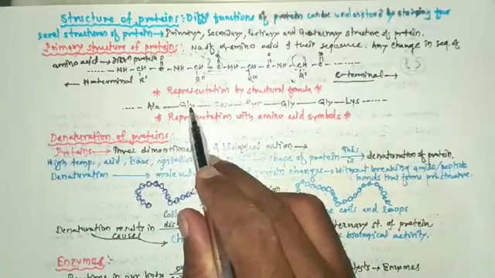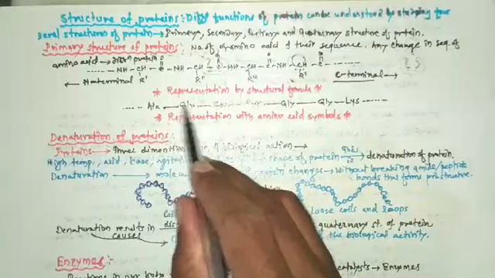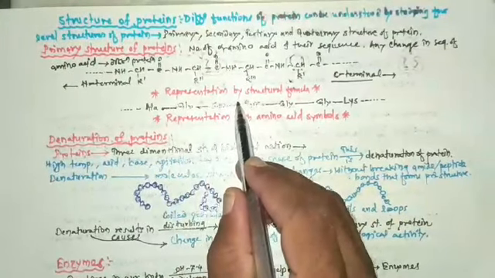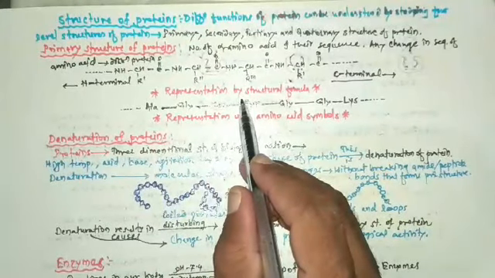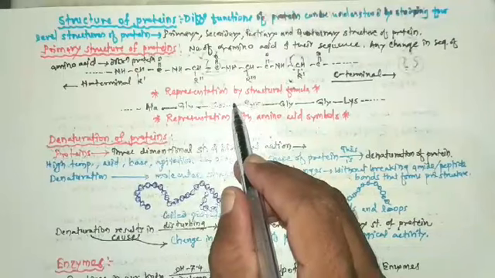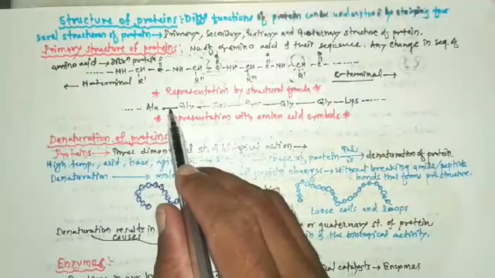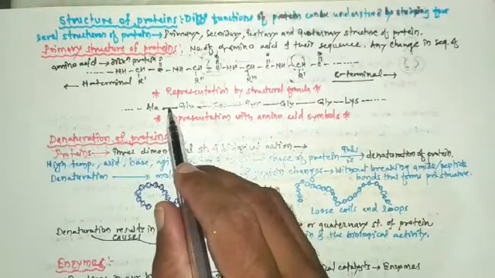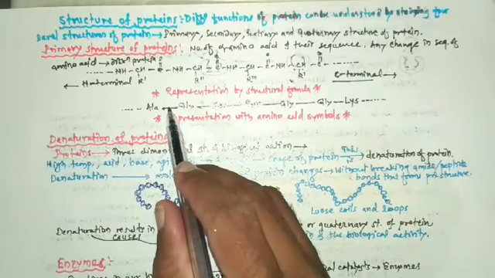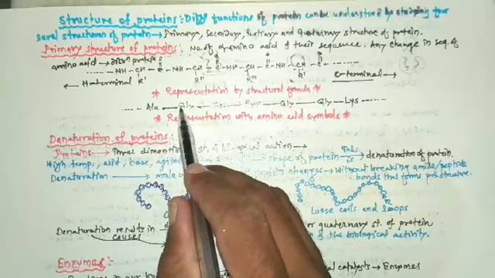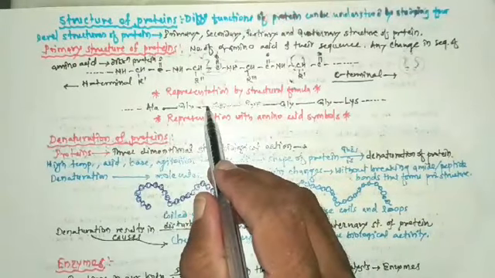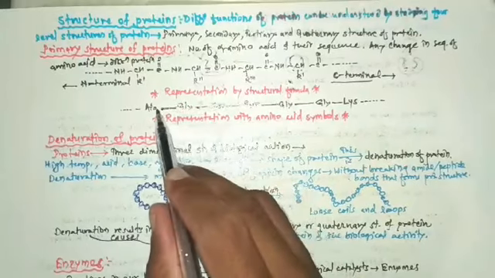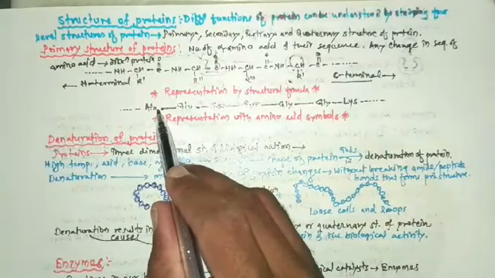These symbols are separated by dashes. Here this ALA is alanine.